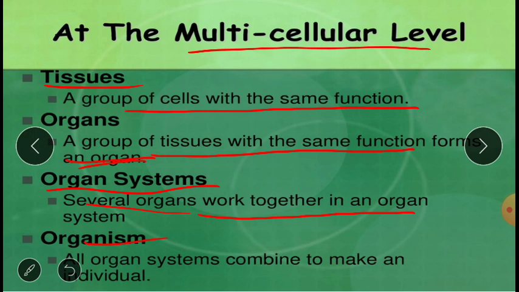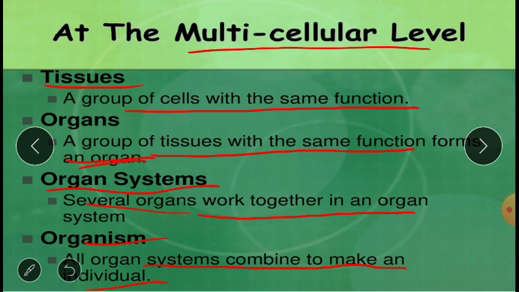So this is known as an organism, which is made up of the organ systems which are combined to make an individual. So that is your organism. So an organism is going to be made up of cells which are grouped into tissues performing a common function. The tissues performing a common function are grouped into organs, into organ systems, and these organ systems work in coordination to make an organism. It is similar to your computers or a PC.